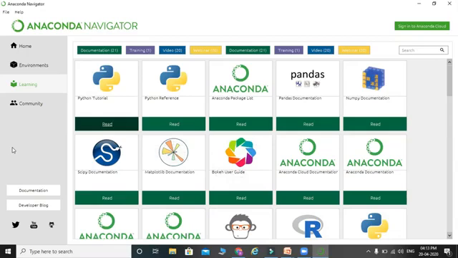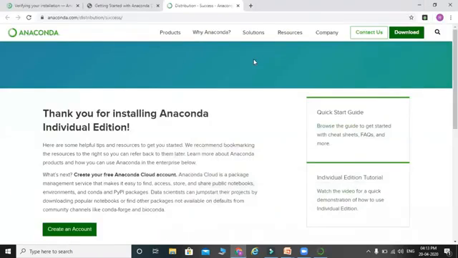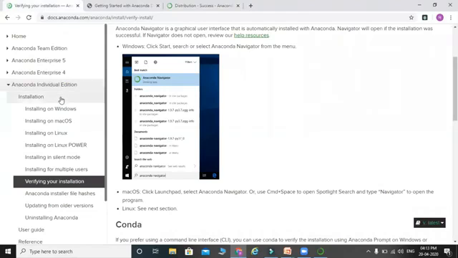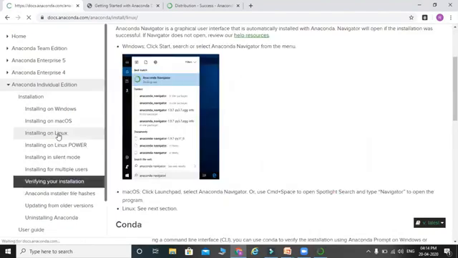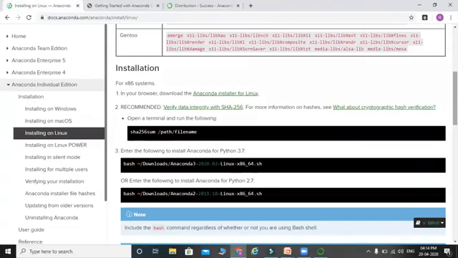Now let's see how we can install the same in the Linux environment as well. Click on the documentation, installation on the Linux environment. Suppose you are using the Red Hat environment, you need to run yum install with these package names. Once these are installed, you can skip the SHA-256 verification.